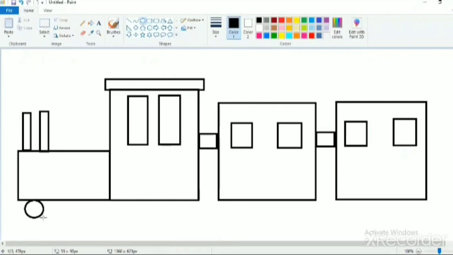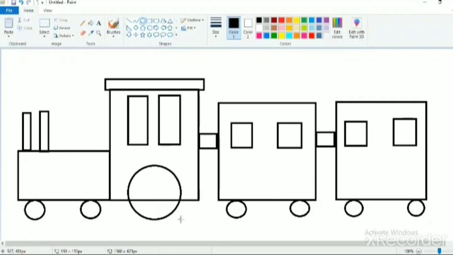For the wheels of the train, we are going to use the oval tool, and we are going to start from the engine. Two wheels in each box, like this, and the wheels should be of the same size. Try to make them the same size, and one big wheel for the engine, as we have drawn last time also.